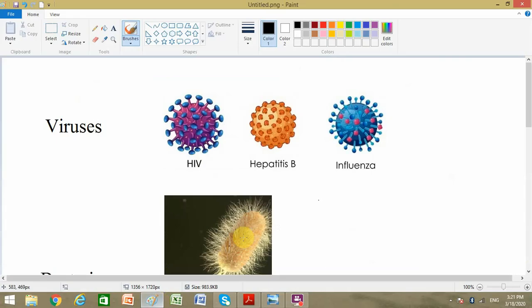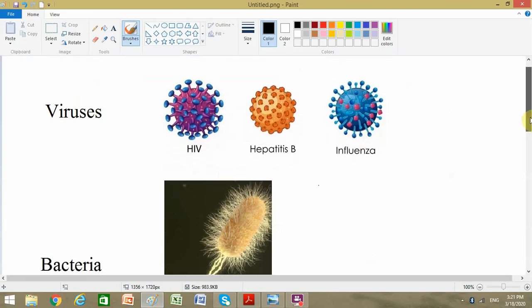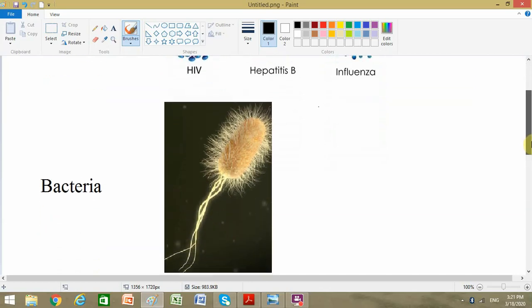These infectious agents, for sure you directly think of viruses, which are spherical, small, tiny particles. They are not living organisms. They are particles of 10 to the power minus 8 meters in diameter. They are characterized by the presence of spikes on their outer membrane. For example, the HIV virus, the hepatitis virus, the influenza virus, these are common viruses found in the world.